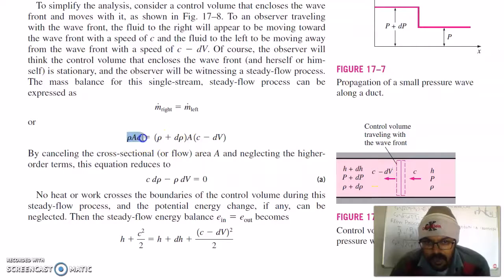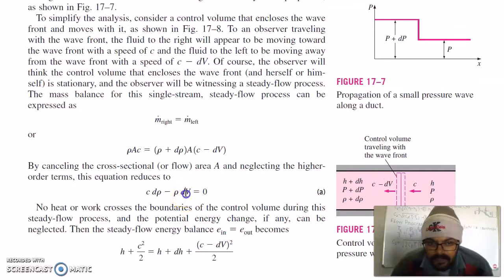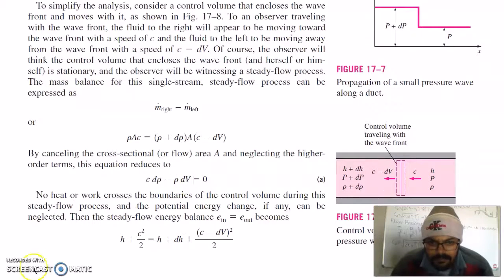This is your mass flow rate on both sides of this control volume, which must be the same for a steady flow process. So you will get this equation: c times change in density minus density times dV, that is, the incremental velocity dV, which is the velocity of the piston.